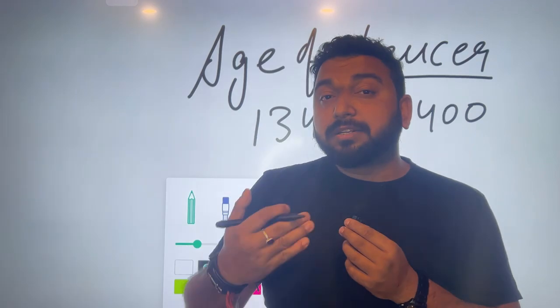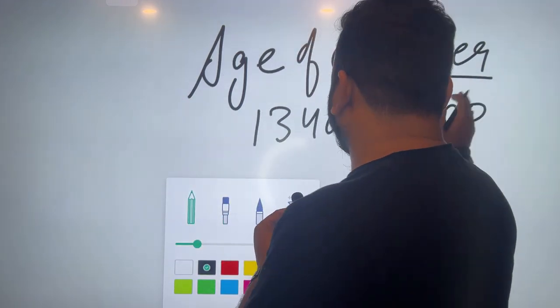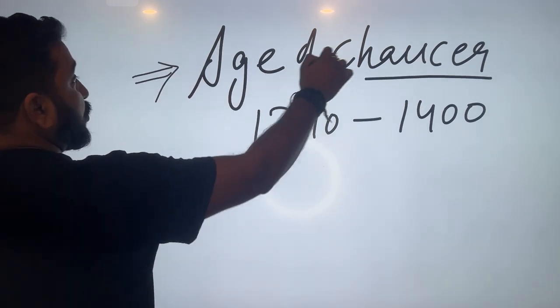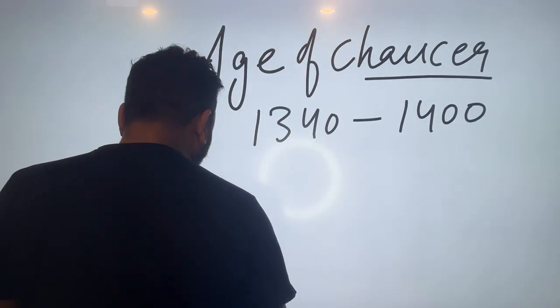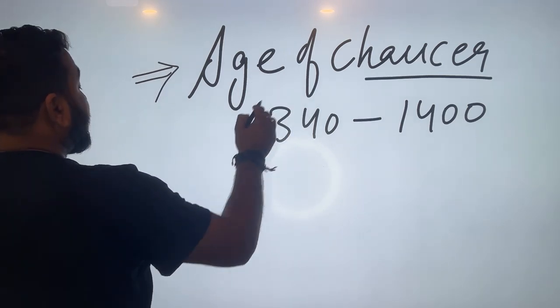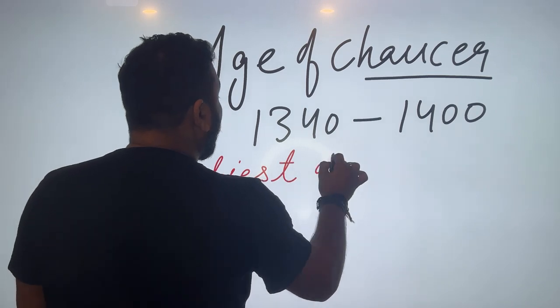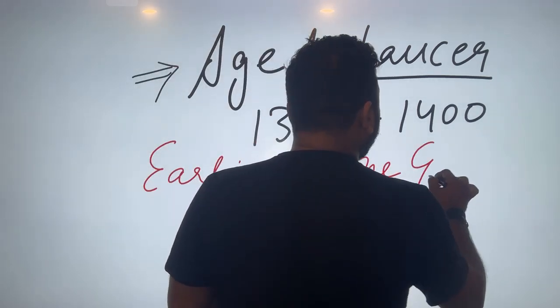Now, what is the difference between the Anglo-Saxons and the Age of Chaucer? Today's topic is the Age of Chaucer, Geoffrey Chaucer's age. The first thing that you have to remember is that Geoffrey Chaucer is called the earliest of the great moderns.